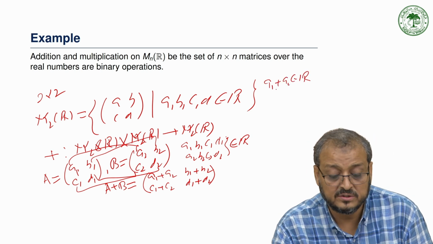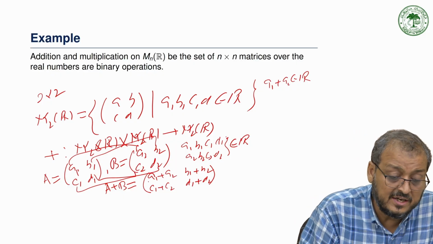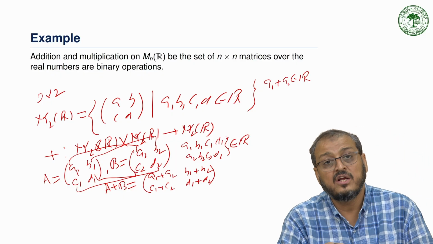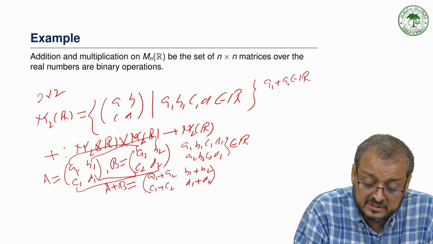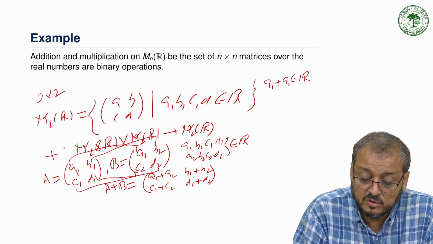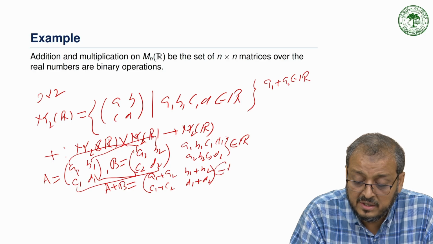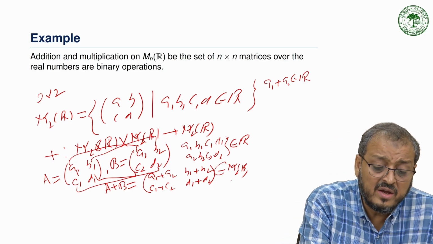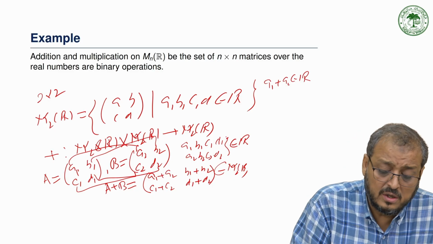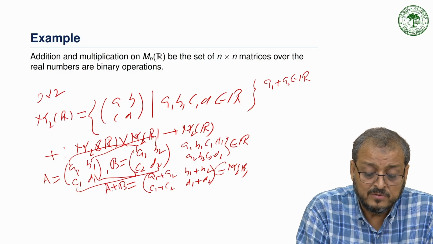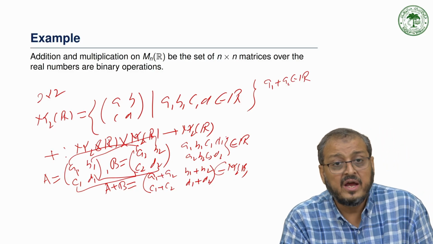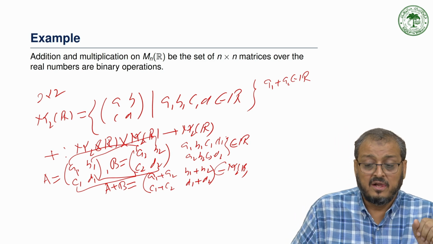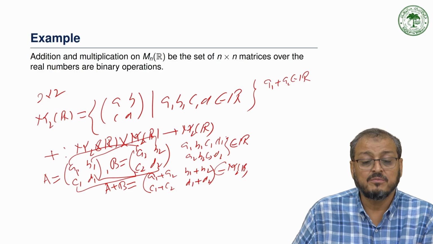Similarly b1 and b2 are real numbers, and the sum of real numbers is again a real number. That means all the elements belong to R, so the whole matrix belongs to M2(R). So matrix addition and matrix multiplication over the set of real numbers is a binary operation.